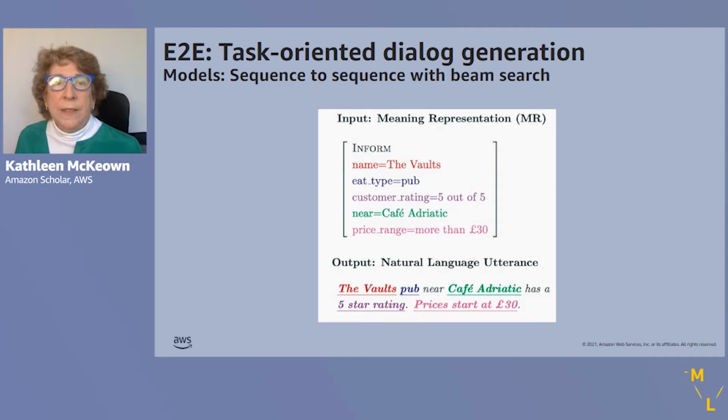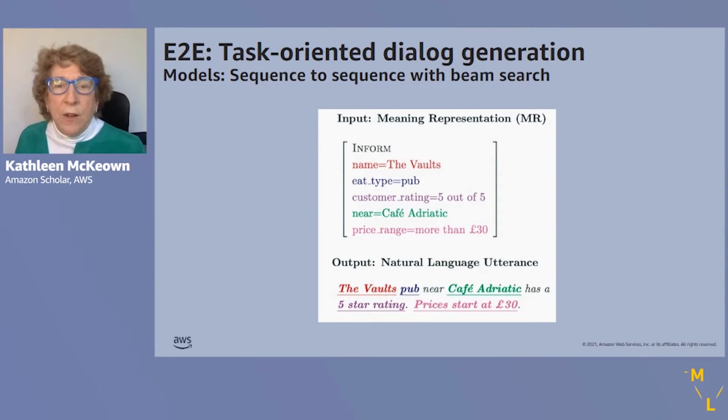In this task, most models that have been developed are some form of sequence-to-sequence model where they take a sequence of attribute values as input and they generate a sequence of words or a sentence as output. They include beam search, which allows them to generate a variety of different possible outputs.